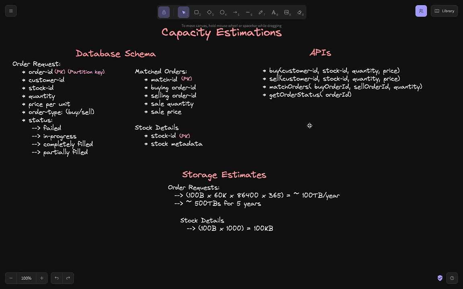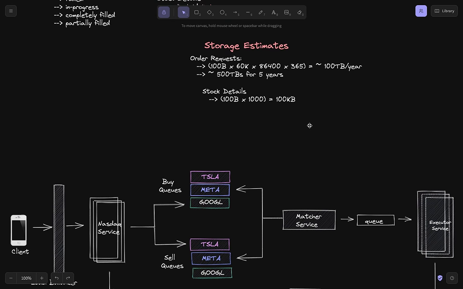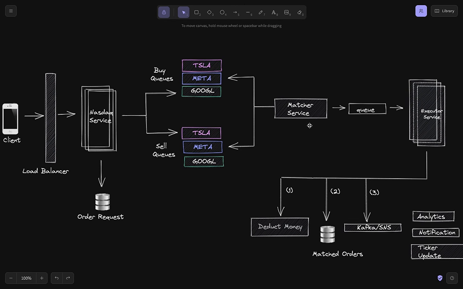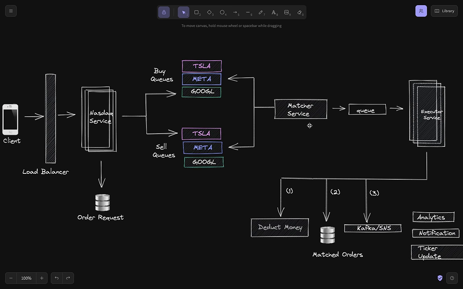Now we should come to the main aspect of the system design. How will we essentially design the system? What is the final design? Like the black box which we covered initially as part of our discussion, the stock exchange service, we essentially want to zoom into that black box and understand how the stock exchange service looks from the inside.